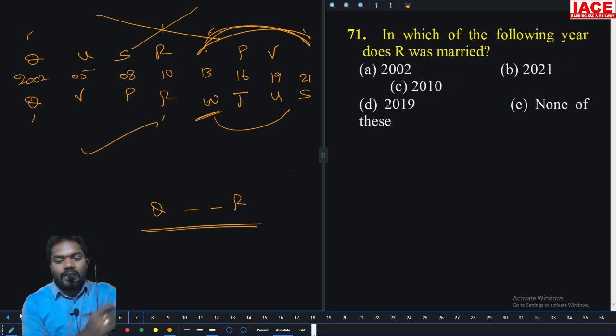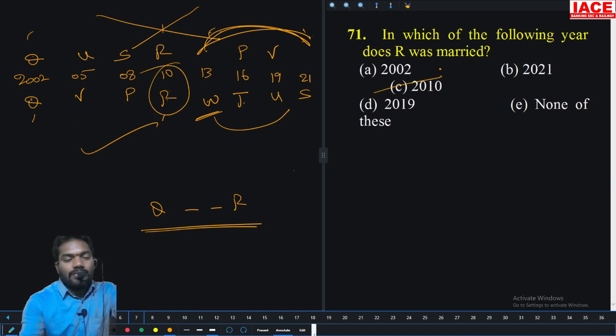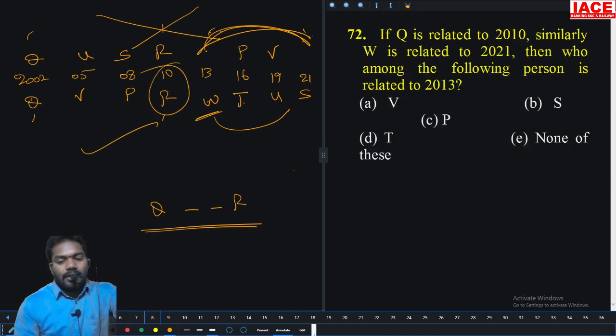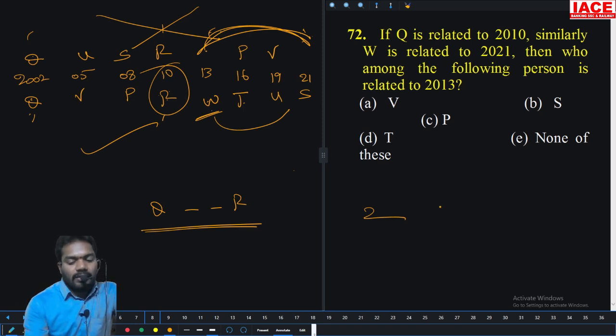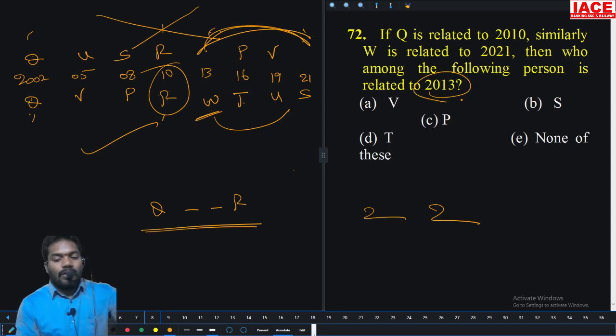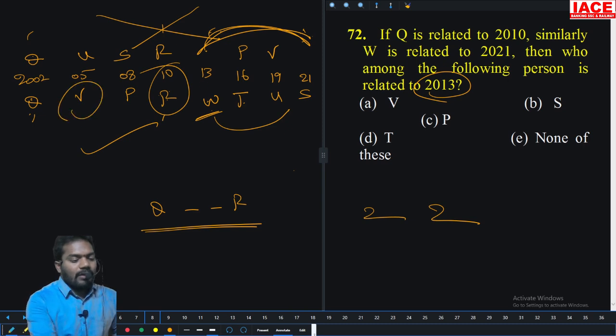In which of the following years was R married? 2010, option C. If Q is related to 2010, there is a 2 year gap, and W related to 2021, a 2 year gap. Then who among the following persons is related to 2013? With a 2 year gap, V. So option A is the right answer.